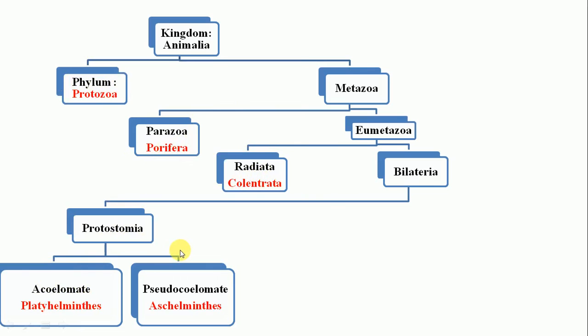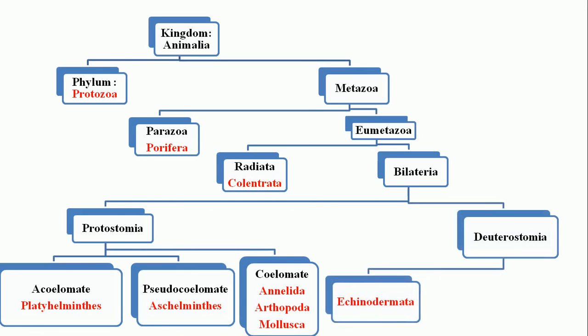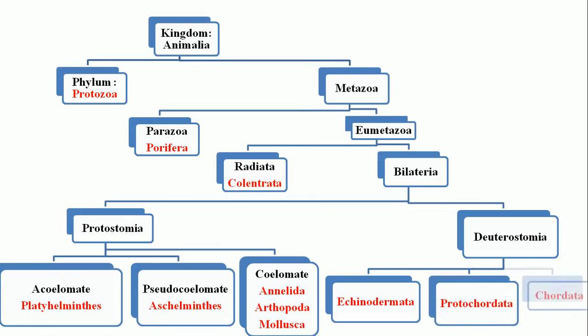Then Protostomia is also divided into the coelomate animals, and these are the 3 coelomate phyla found in that group: phylum Annelida, phylum Arthropoda and phylum Mollusca. The second part of the bilateria is the Deuterostomia. In Deuterostomia there is one group, Echinodermata, and the other, Protochordata, and the last one, Chordata.